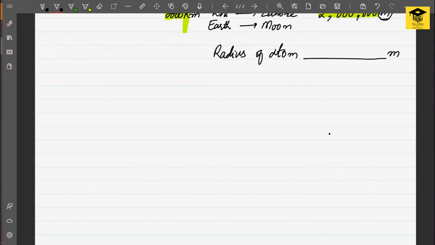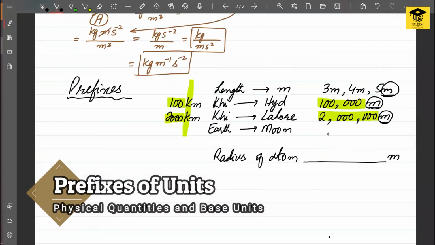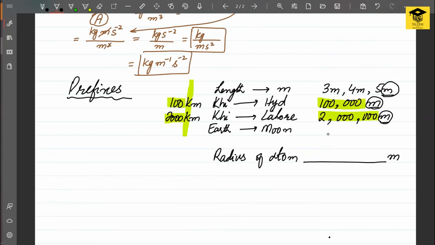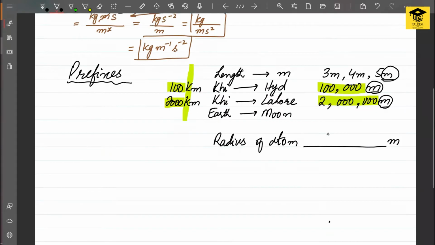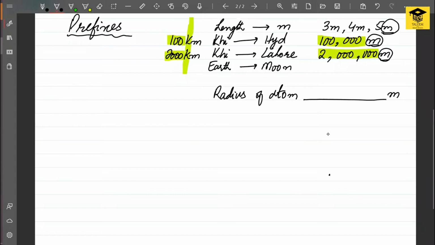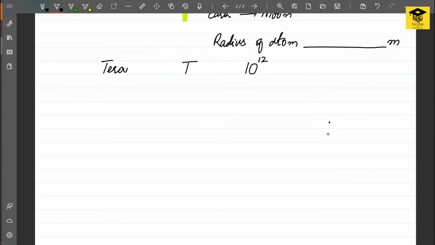I told you that the prefixes are used when we need to express very large quantities and very small quantities, and the prefixes that we need to know. The first one is tera. The symbol for tera is capital T, and it expresses 10 raised to 12.